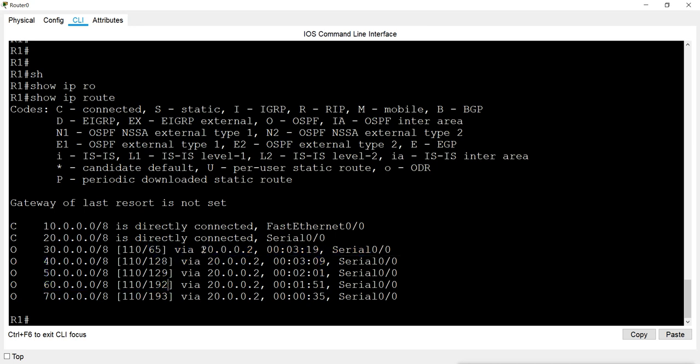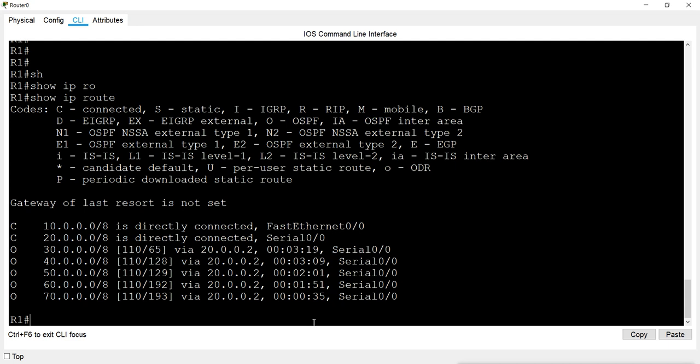Then you have the first hop address, and this is the serial port where it can reach that network, and the time since the information has come. This time will update after every update interval. It is actually 90 seconds. So it uses periodic updates also, and that is 90 seconds.